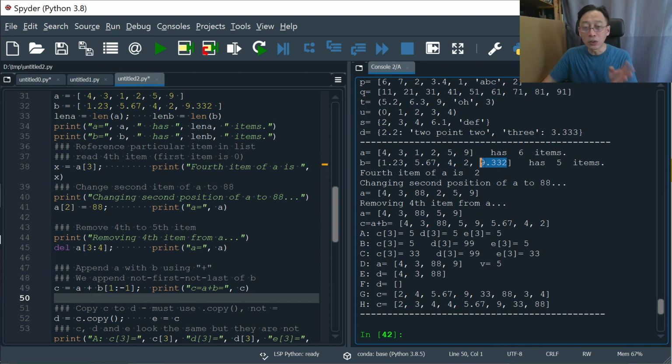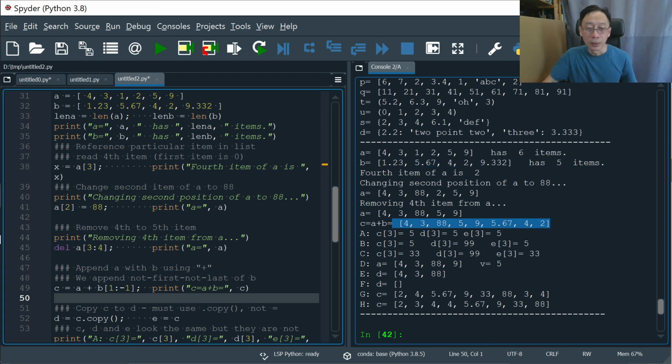So in saying 1:-1, we managed to say everything in B except the first and the last item. So that's a really cool way of indicating what we want. What you say, what you want is what you get. That's nice. So we get a C and created a new list.